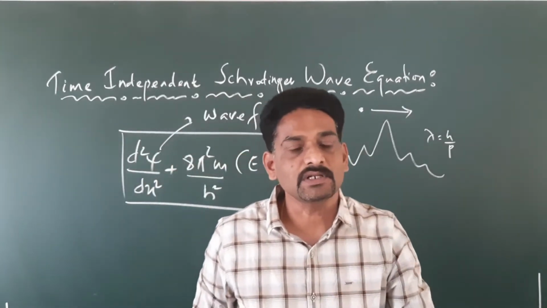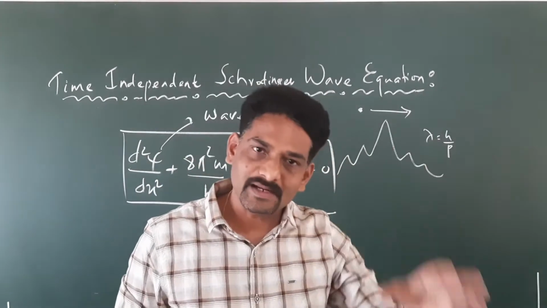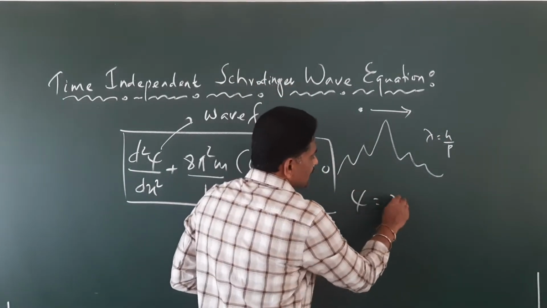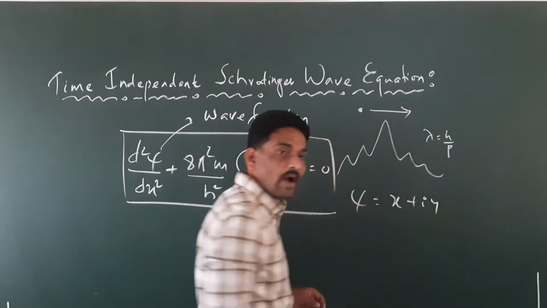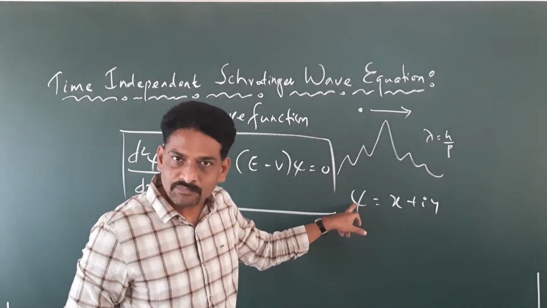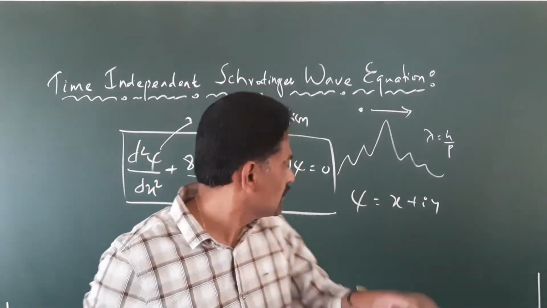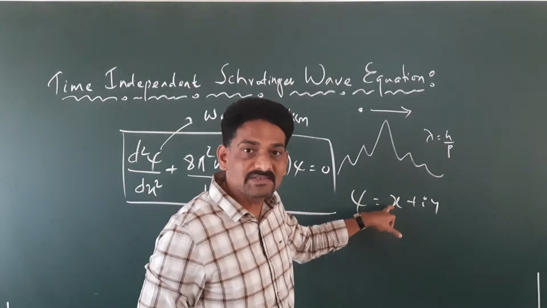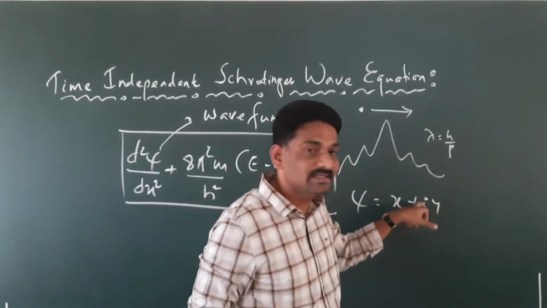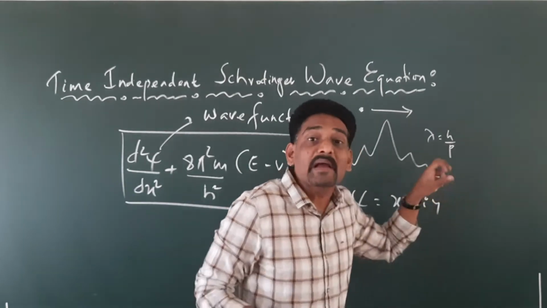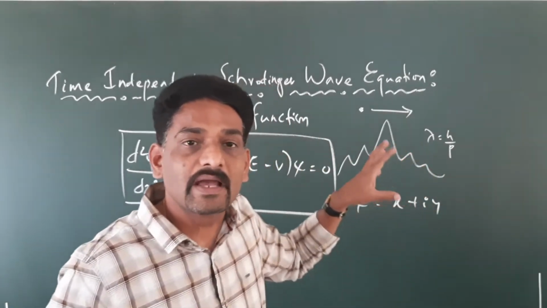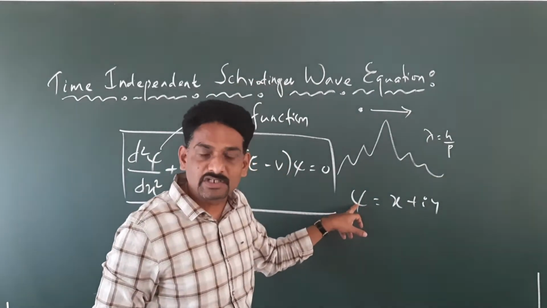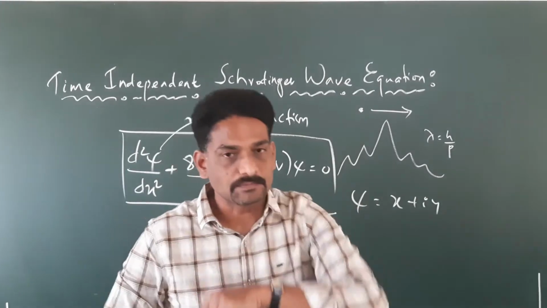When you say a complex notation, a complex term will always have a real term and an imaginary term. That is, a complex notation is always of the form psi equals x plus iy. So this psi is a wave function, taken in the form of a complex notation x plus iy, a complex equation, right? Where x is a real term and i represents the imaginary term. So a complex notation has a real term as well as an imaginary term, and we call this a wave function, which describes the status of the wave.